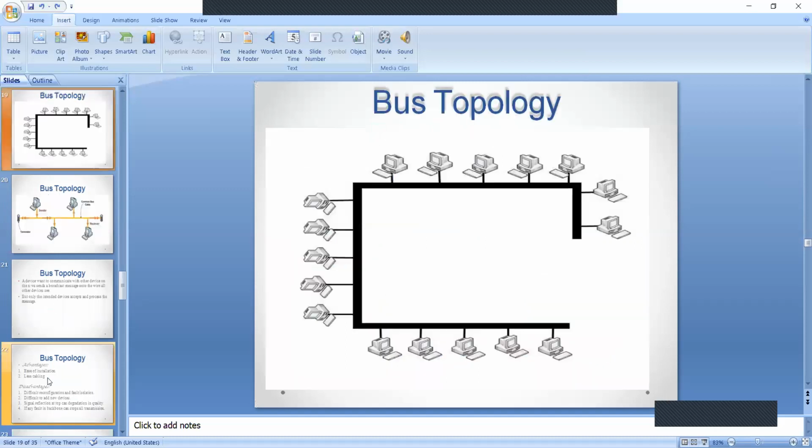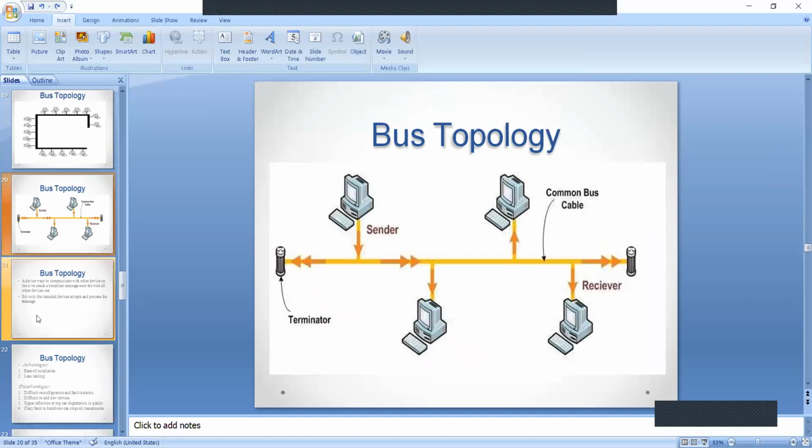Next one, this is a bus topology where several nodes are connected. This is also one more diagram of bus topology. This is the terminator and this is the terminator. As I said, I will tell you how the transmission will happen in the bus topology. This is terminator and this is terminator, nothing but cable ends. This machine is the sender and this machine is the receiver.